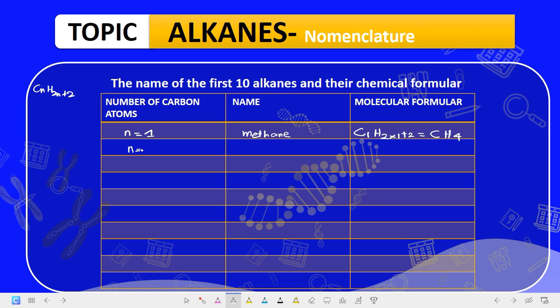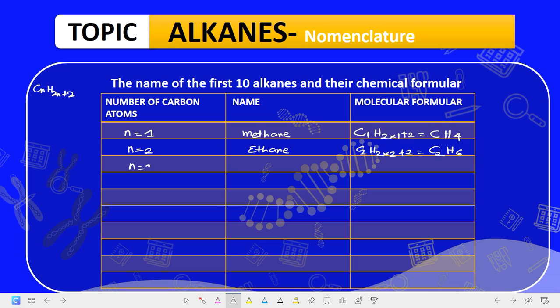When n is equal to 2, the name is ethane, and it becomes C2H(2 times 2 plus 2). Wherever you see n in this formula, put 2. 2 times 2 is 4, plus 2 is 6. So C2H6.